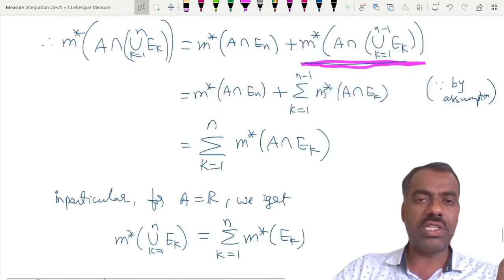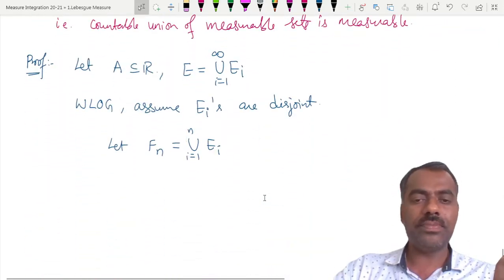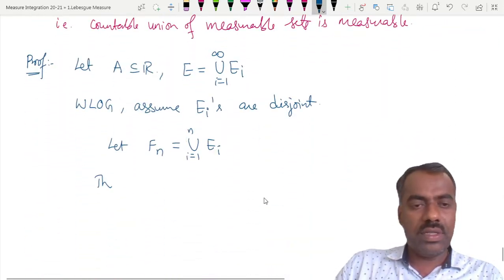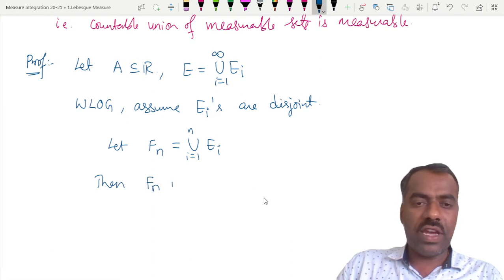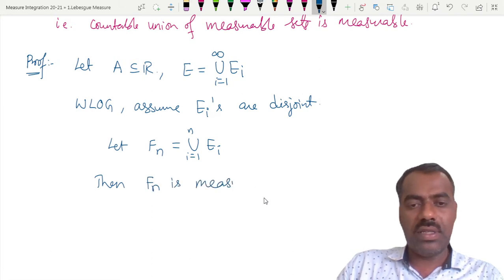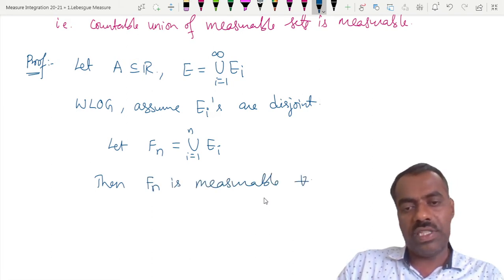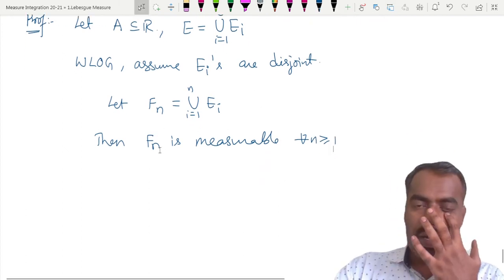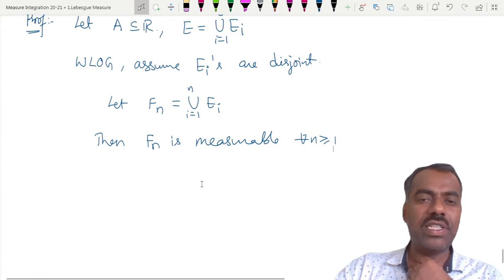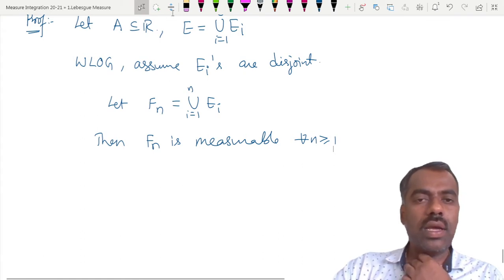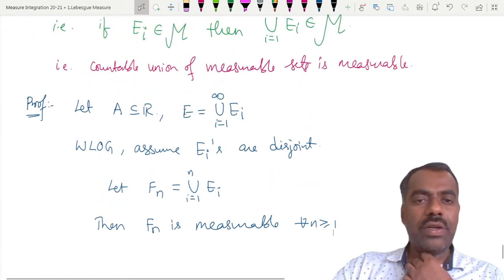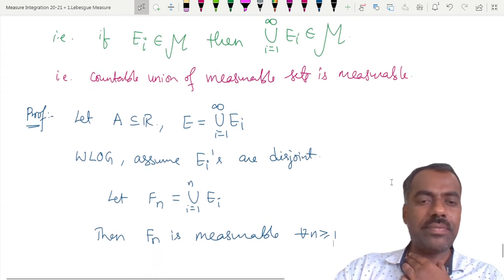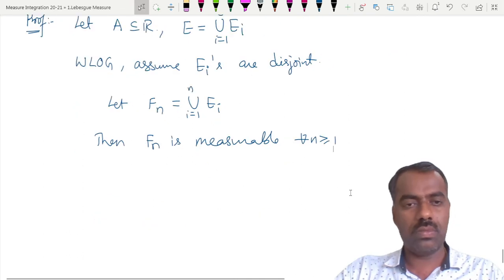So this set Fn is measurable for every n greater than or equal to 1. So we got Fn's which are measurable, and somehow we want to relate this E and Fn's. Therefore, what will you get?